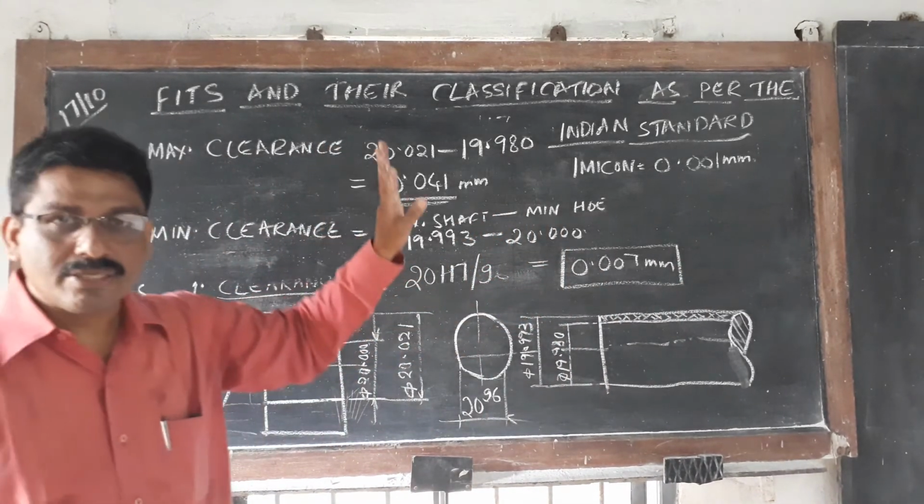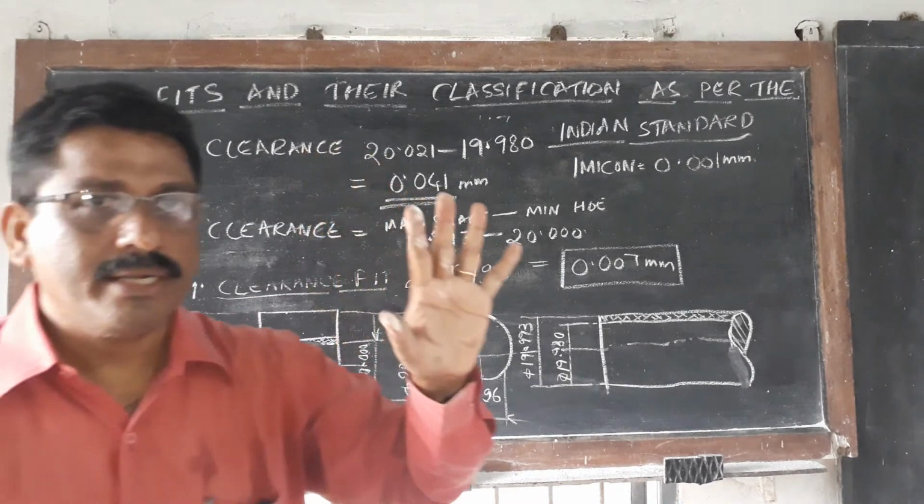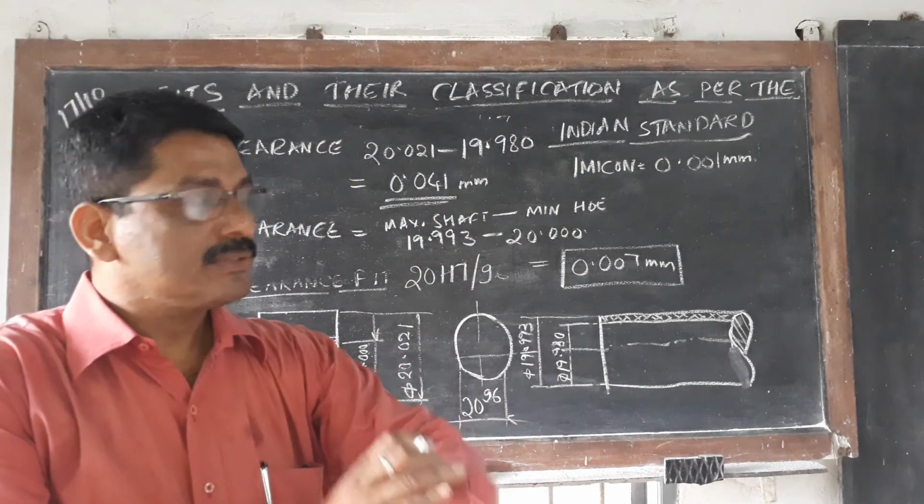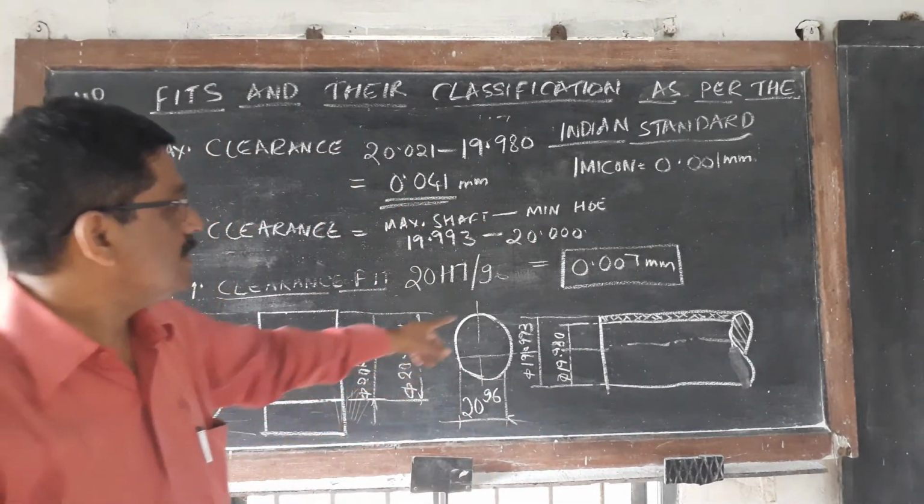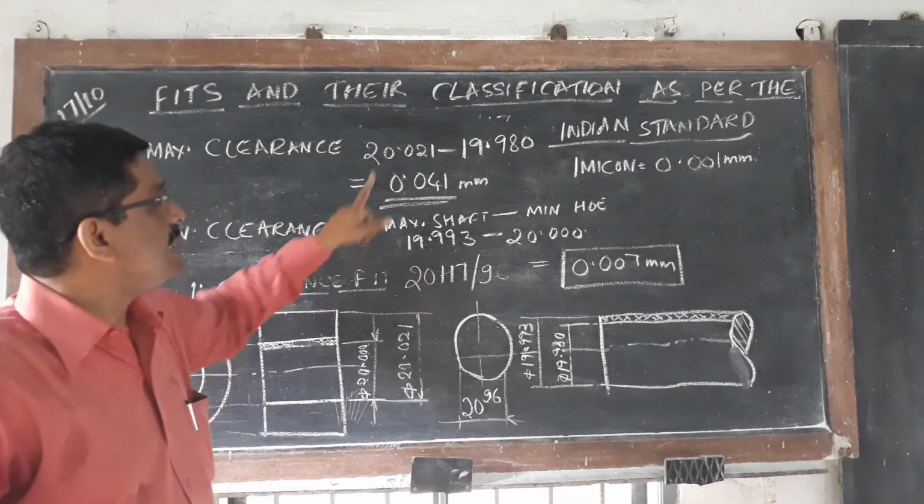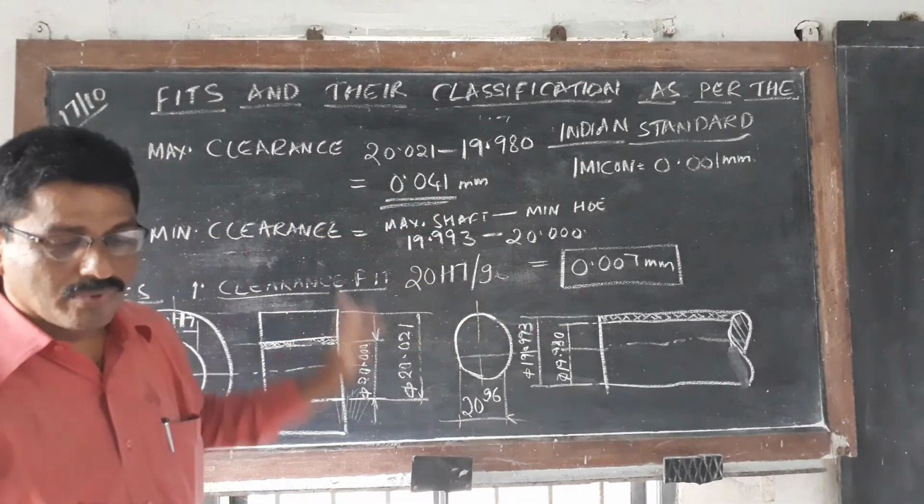So this calculation will be asked. It is required, so you have to do that. So 0.007 is the minimum clearance and the maximum clearance is 0.041.